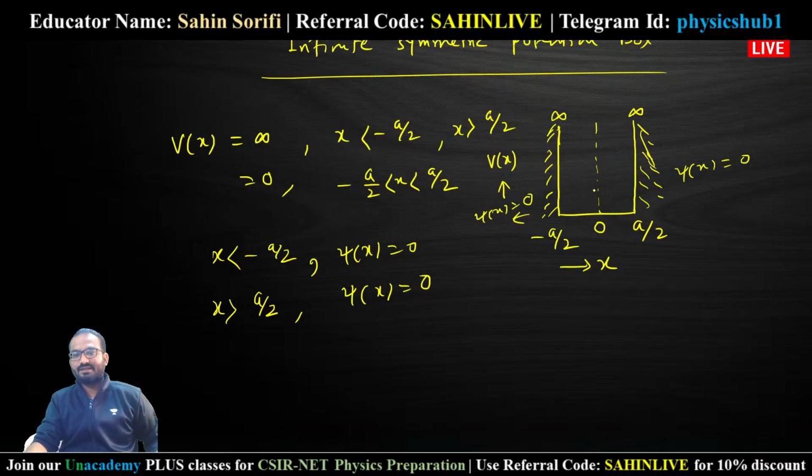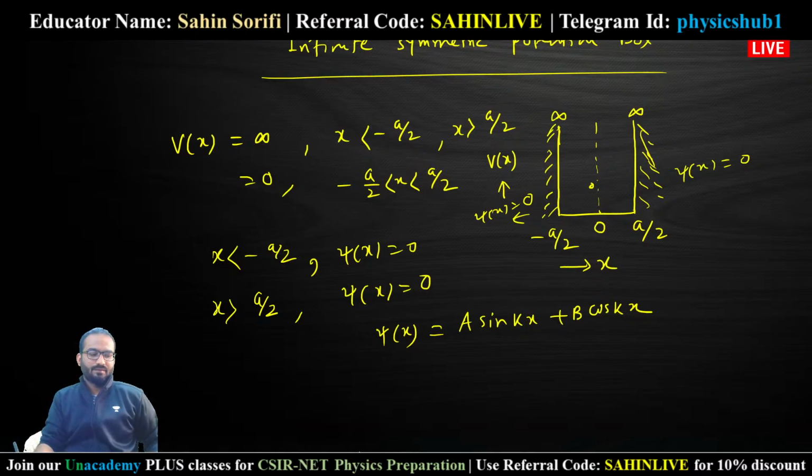And in the region where the particle is lying, the wave function will be as usual A sin kx plus B cos kx.